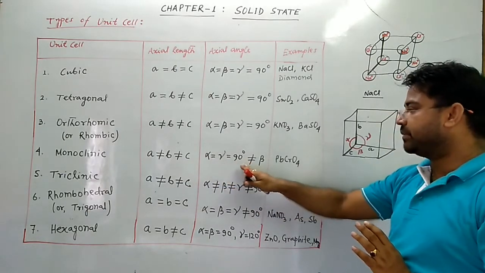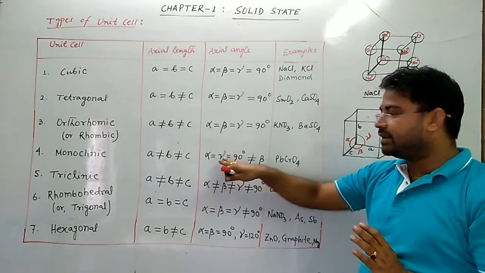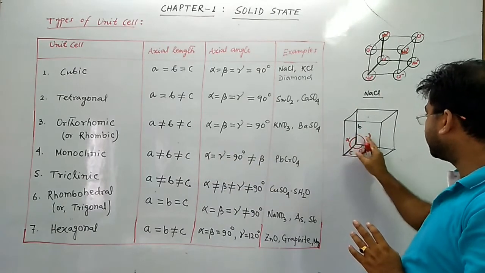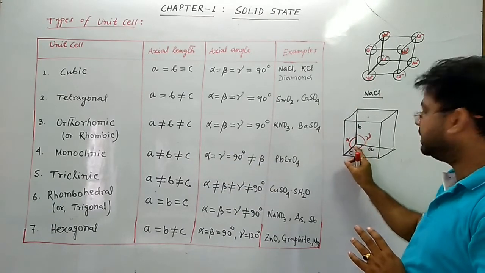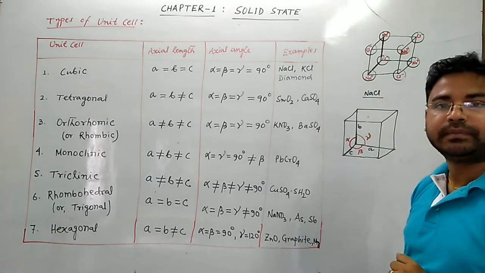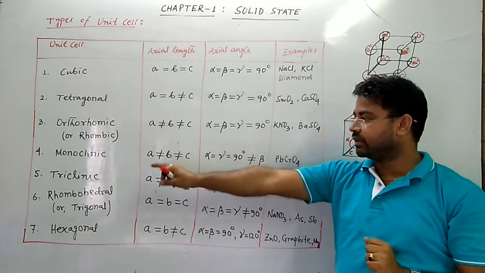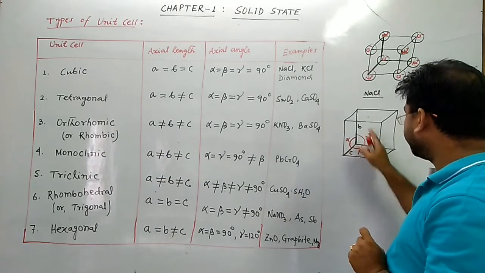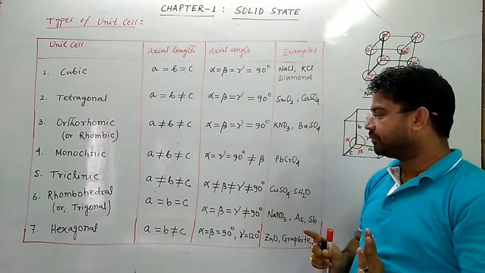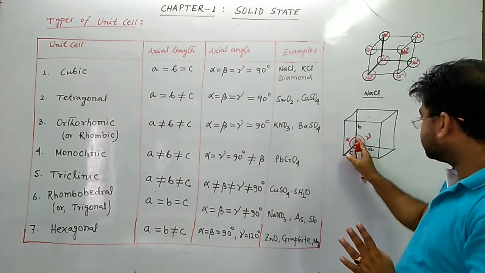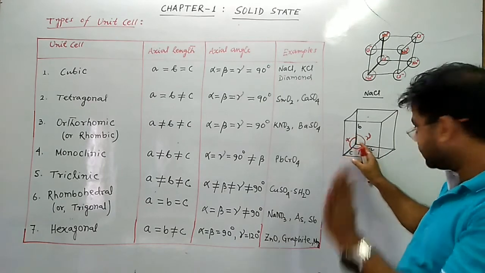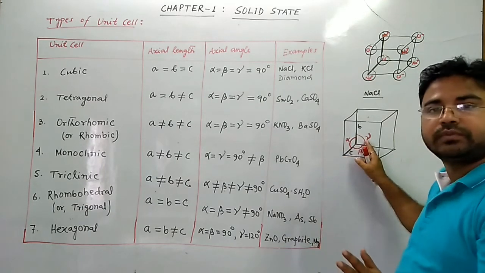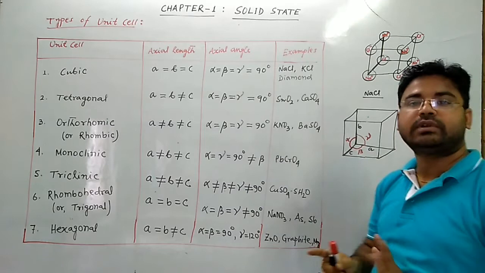Alpha, beta, gamma. Here alpha and gamma angles are 90 degrees, but beta is not 90 degrees in a monoclinic unit cell. In a triclinic unit cell, the lengths of A, B, C are different, and the angles alpha is not equal to beta, is not equal to gamma, and they are not equal to 90 degrees also.